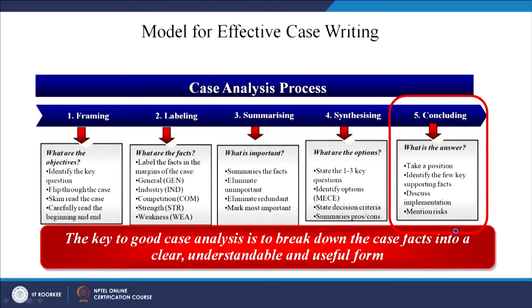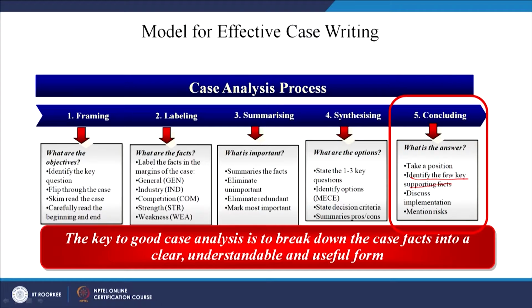So it should not be difficult for us to identify a few key supporting facts, because these key supporting facts will come from our analysis of the pros and cons. Therefore, whenever we are taking a decision, whether it is market share, differentiation or low cost, all these decisions will be supported by a very important key fact.